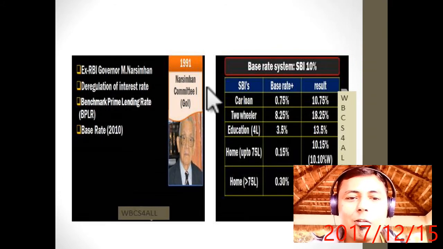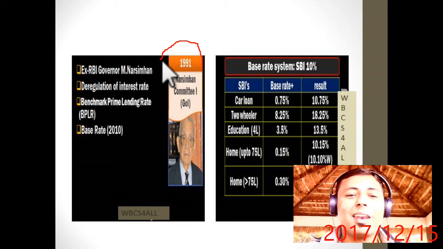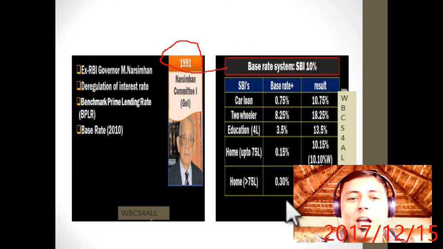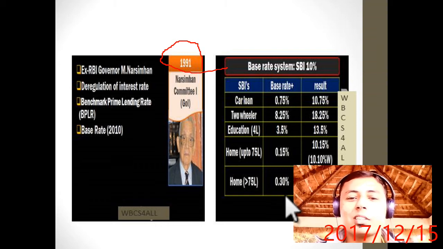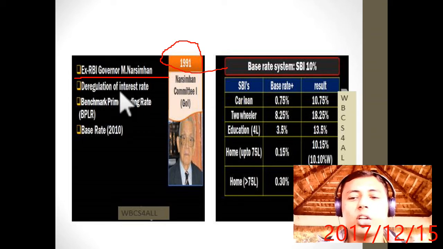Now a savior came for the banking sector. His name is Narasimham. In 1991, the Narasimham Committee was established by the government of India. Who was Narasimham? He made some fundamental changes in the banking sector. Narasimham was an ex-RBI governor, M. Narasimham. He said that interest rates should be deregulated.